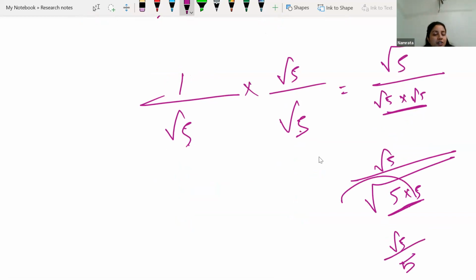In the denominator everything is okay, but we don't want a square root sign, and we were able to do that by multiplication of root 5 in the numerator and denominator. Is it clear? This will be our answer. So for removing the square root sign from the denominator, whatever works, if any formula works, go ahead. If only multiplication of the number works, go ahead. Whatever works, do that. And just remove the square root sign from the denominator. Getting it?